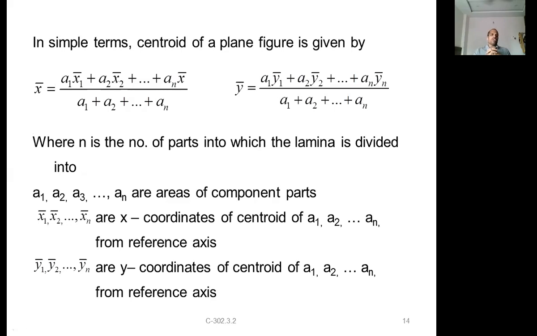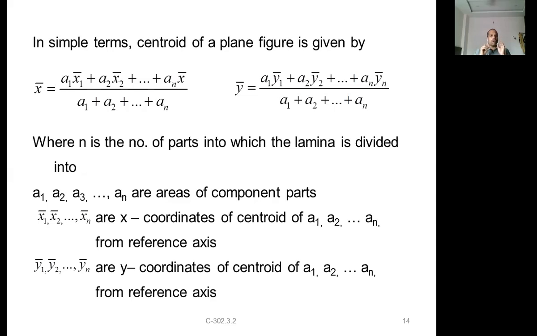A1 x1 bar is the moment of area of the figure 1. Area is A1, and its moment means into the centroidal distance, the perpendicular distance, that is x1 bar. So A1 is the area of the figure 1, and x1 bar is the perpendicular distance of the area A1 from the y-axis.